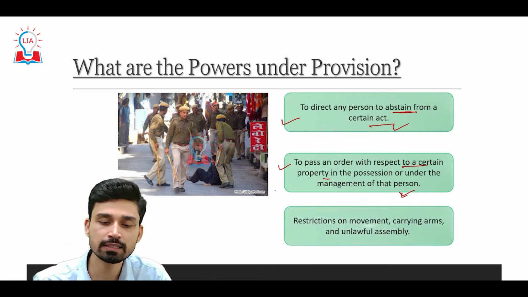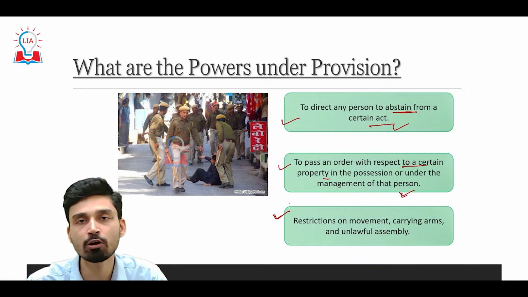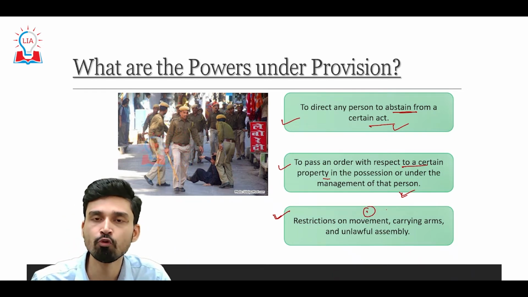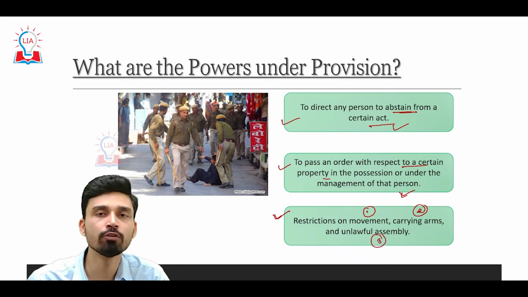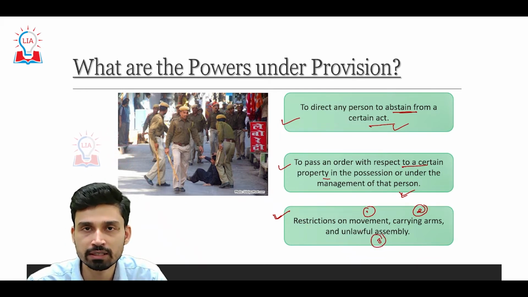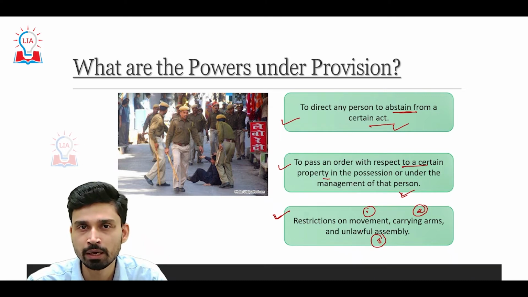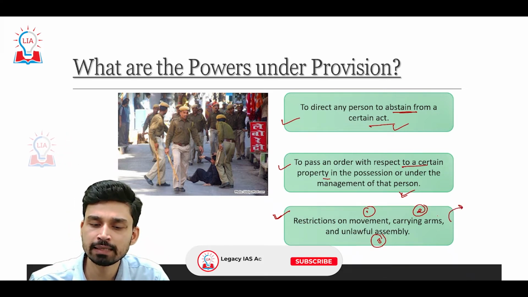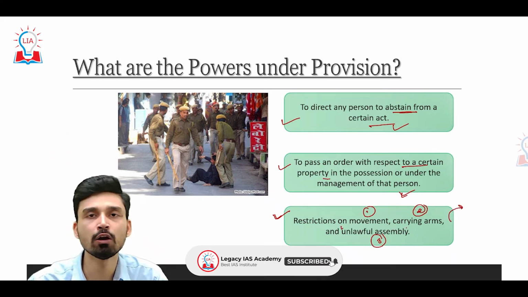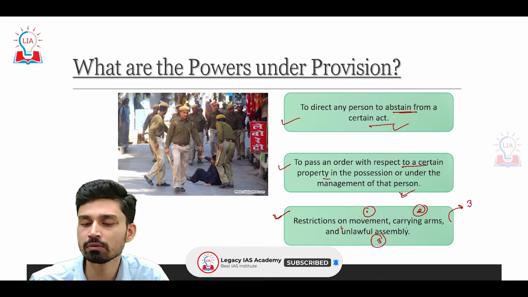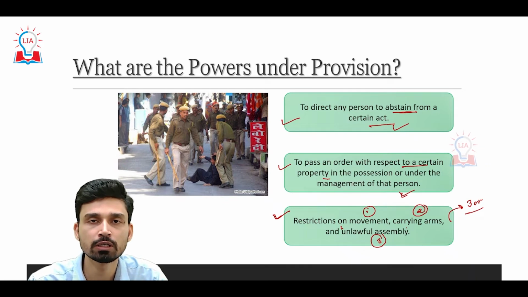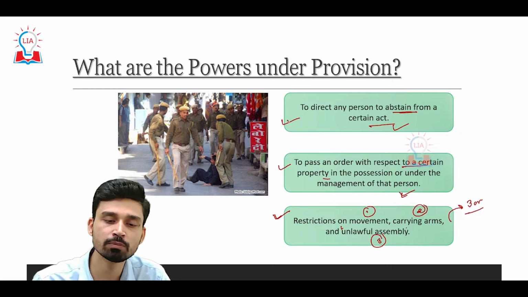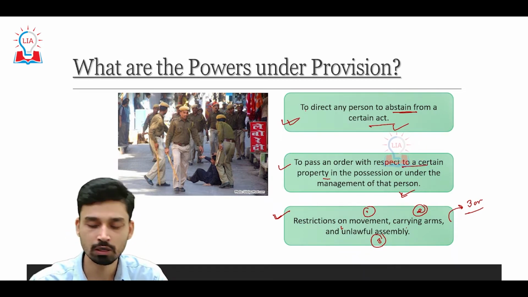And third, the officials can impose restrictions on movement, carrying of arms, as well as any kind of unlawful assembly in the region where section 144 is imposed. Conventionally, an unlawful assembly is when more than three persons come together for acts prohibited by the imposition of section 144. So these are the three major powers given to the executive magistrate or other concerned official.